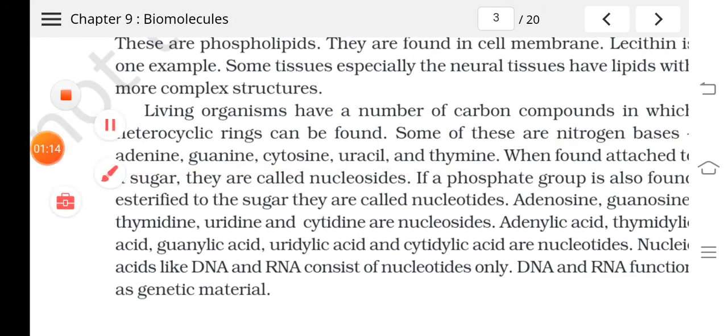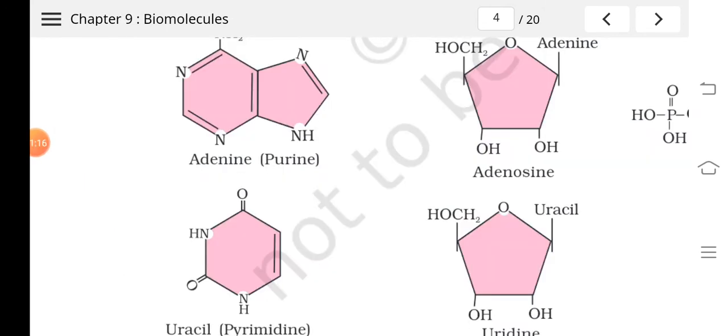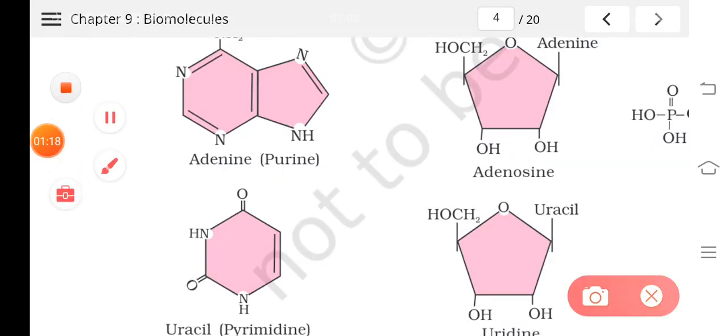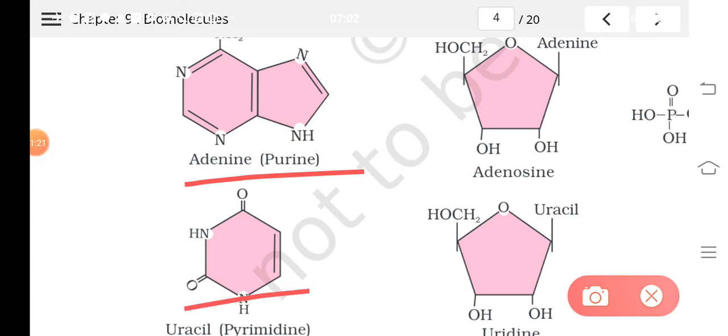You can see here, this is adenine, this is uracil. So like this, in living cells some heterocyclic rings can be seen. Some of them are known as nitrogen bases, and the examples I told: adenine, uracil, guanine, cytosine, etc.